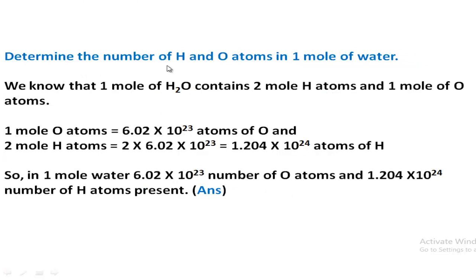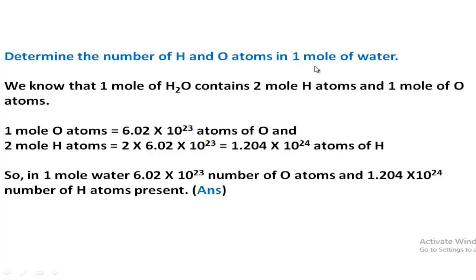Determine the number of hydrogen and oxygen atoms in 1 mole of water. Follow here, we know that 1 mole of water contains 2 moles of hydrogen atoms and 1 mole of oxygen atoms. Follow here, you write this line following the formula.